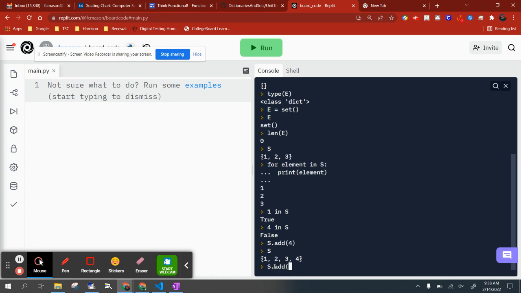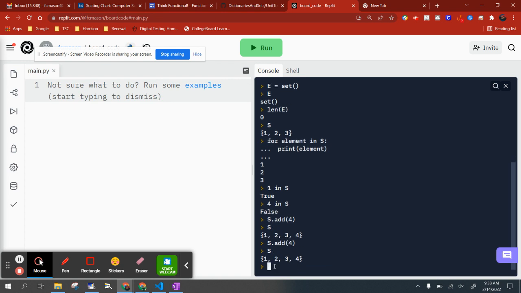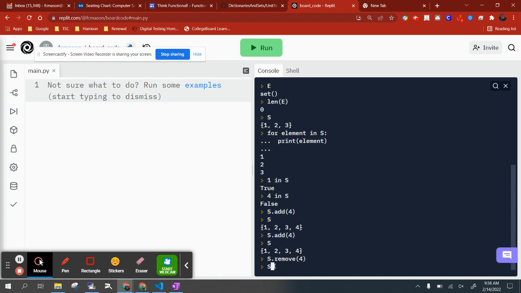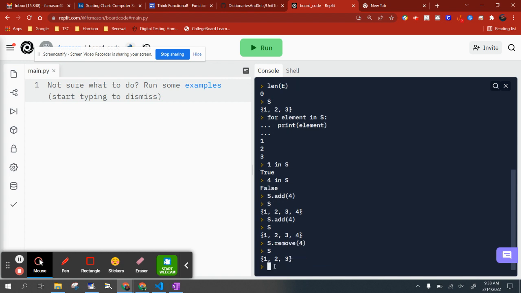Oh, and let me show you this. If I attempted to add another 4 into S, it's only got one 4. Why? Sets don't allow for duplication. And you can also remove. So I could go S dot remove 4. And if I look at S, S no longer has the 4 in it, so that's another example of mutation.